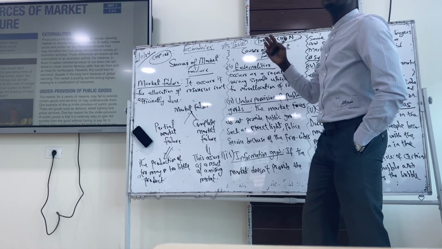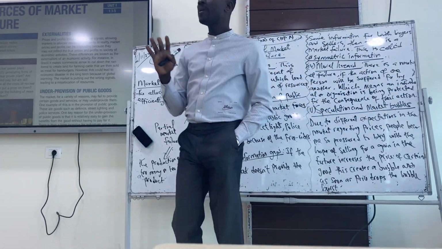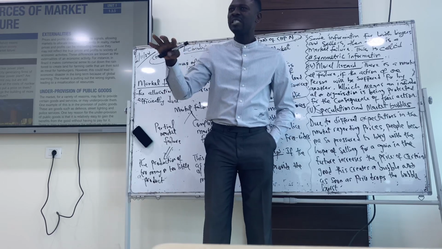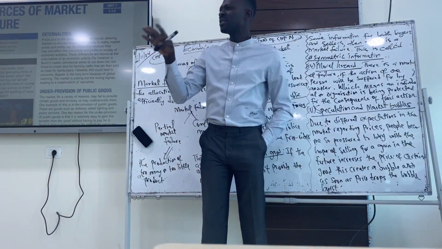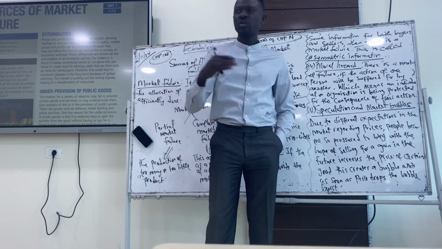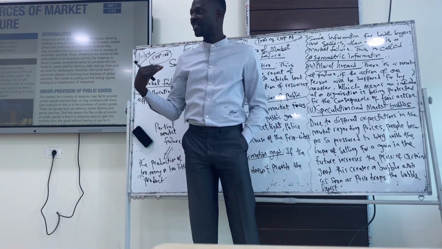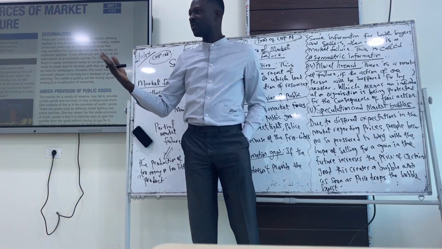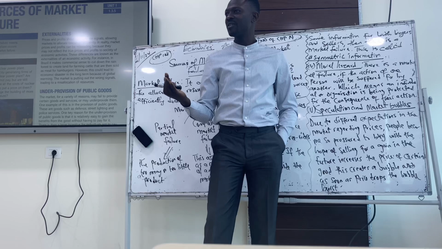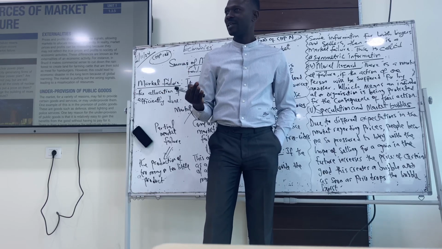Is it clear? So what are the causes of market failure? The first one, externalities. When we talk about externalities, we're talking about actions or inactions that affect a third party. Most of the time in the market, prices and profits are the signals. We talked about price function in the last class, some previous class back. We talked about price function, signal, rationing, incentive. Have you guys forgotten?